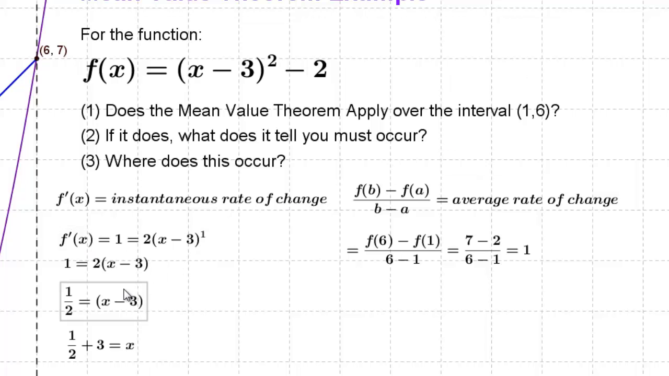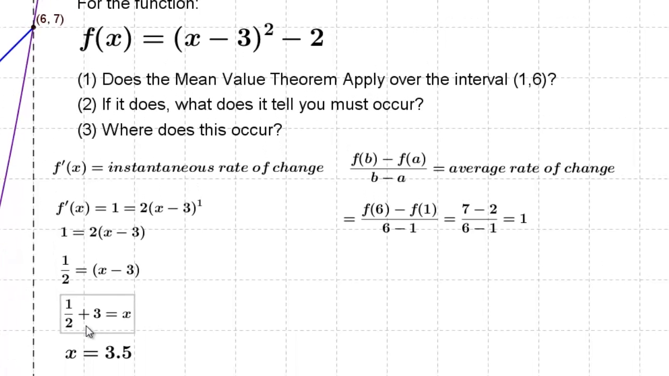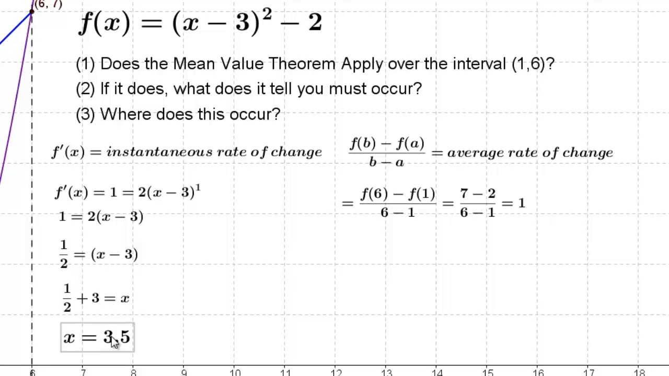So algebraically, we're going to set that derivative equal to 1 and solve for x. 1 equals 2 times the quantity x minus 3. A couple of ways to do this algebraically. I'm just going to divide by 2 to get 1/2 equals x minus 3, and then add 3 to both sides, so x equals 3 plus 1/2, or 3.5.